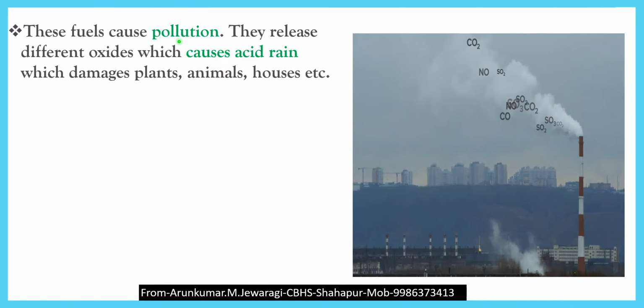These fossil fuels usually cause pollution. When they are burnt, they release pollutants or pollution-causing gases. These fuels are responsible for the cause of pollution. They release different oxides which cause acid rain, which damages plants, animals and houses. In the diagram we can see this. This is a factory or industry releasing poisonous gases from the burning of fossil fuels: carbon dioxide, nitrogen oxides and sulfur dioxide. All these gases are responsible for the formation of what? Acid rain.